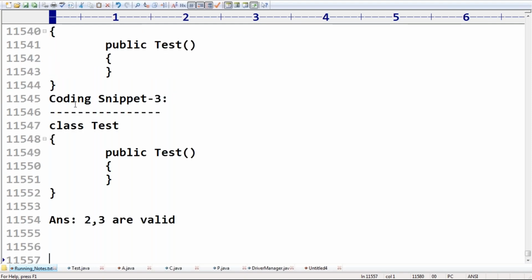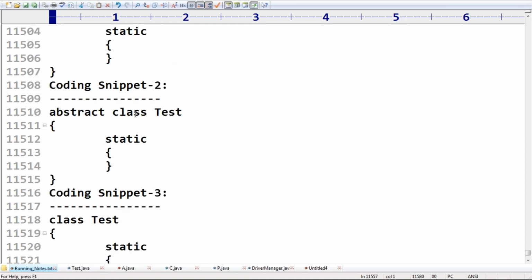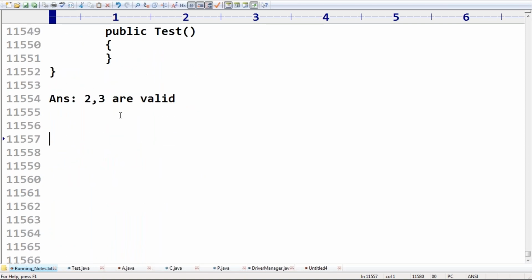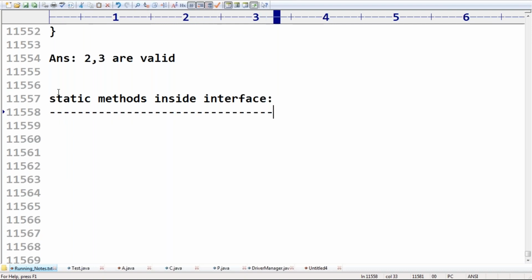Clear, right? So it is not required to keep any explanation about the default methods. Can I go for the next one? Yes. Okay, now the next thing, a very important point. It is also a new thing for you people. Observe static methods inside an interface.